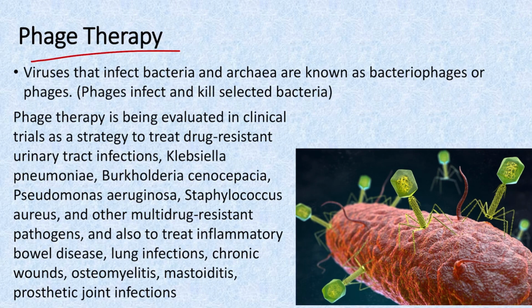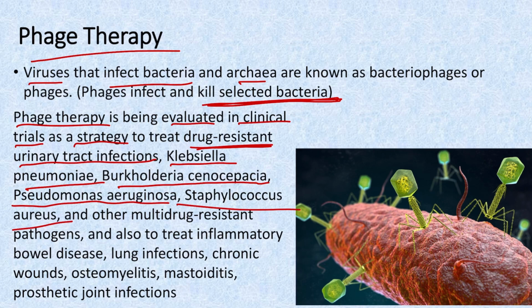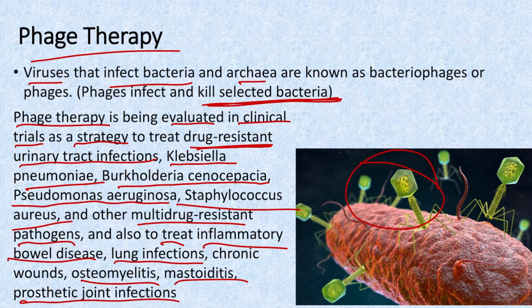Now coming to the phage therapy. So phage means the bacteriophage. These are the viruses which infect the bacteria and then finally they kill the selected bacteria. So phage therapy is being nowadays evaluated in several clinical trials as a strategy to treat drug resistant urinary tract infection. Then we have Klebsiella pneumonia infection, then in case of Burkholderia cenocepacia infection, then Pseudomonas aeruginosa infection, Staphylococcus aureus infection, and the other multi-drug resistant pathogenic infections. And it is also used to treat inflammatory bowel disease, then lung infections, osteomyelitis, mastoiditis, prosthetic joint infections. Here you can see the bacteriophage which is affecting the toxic bacteria.